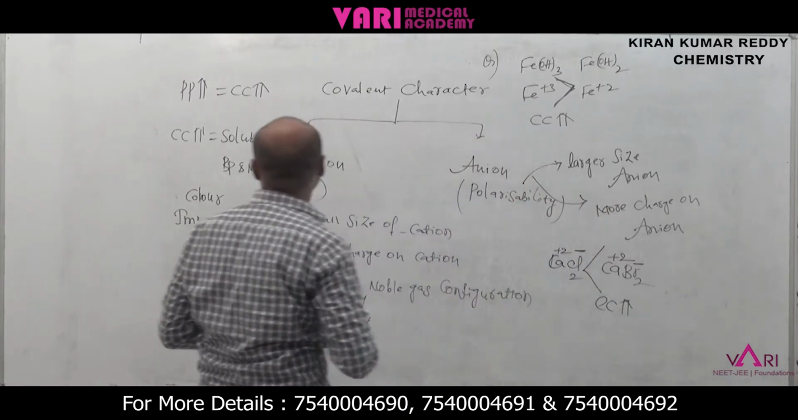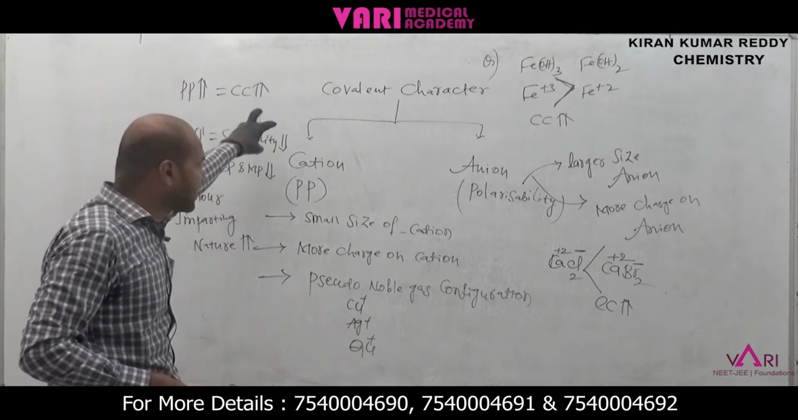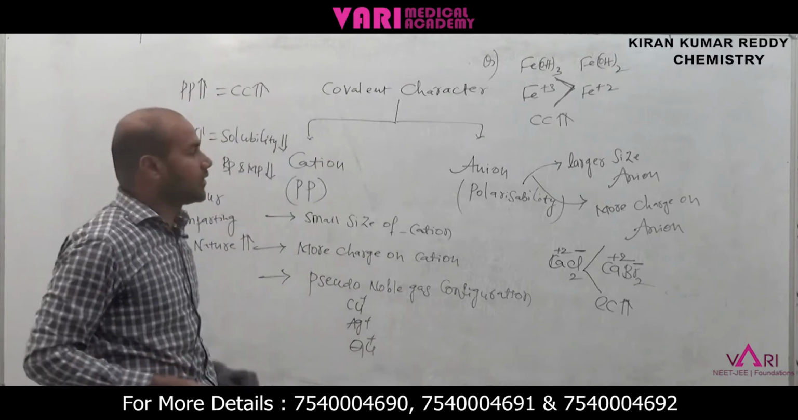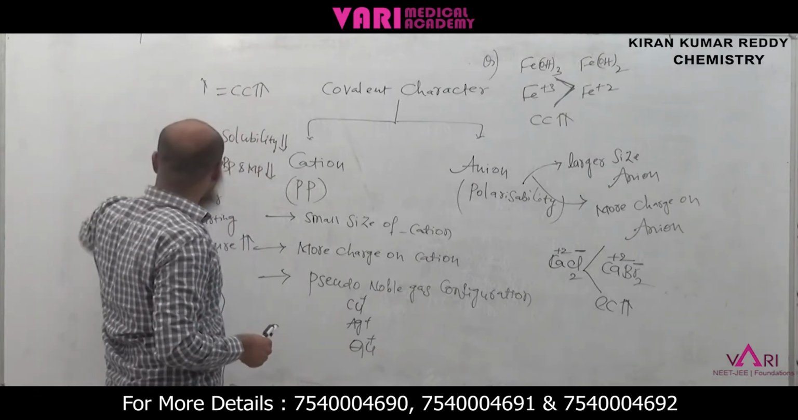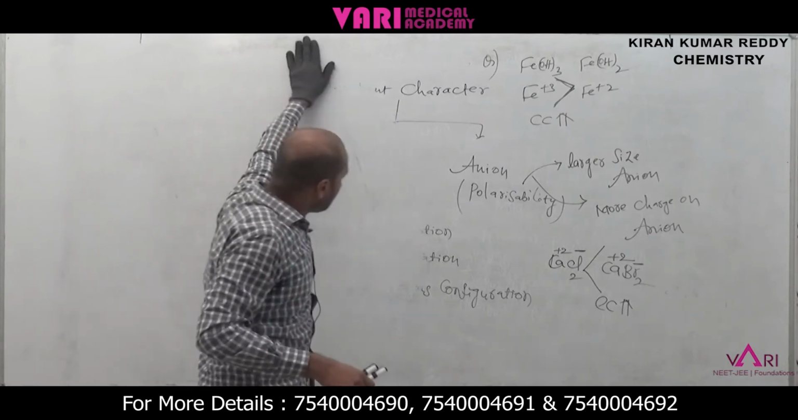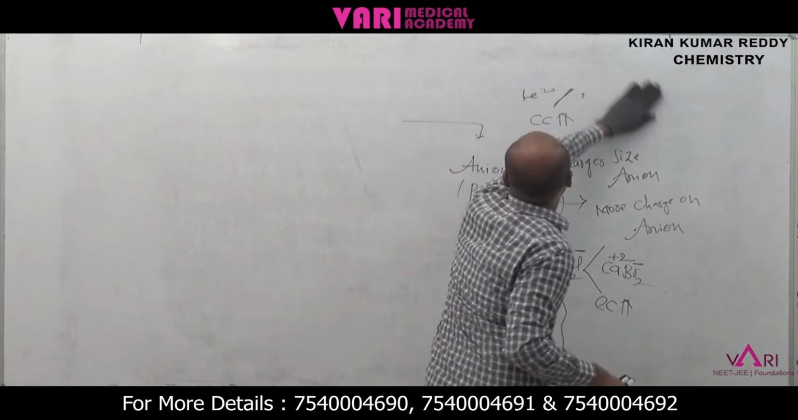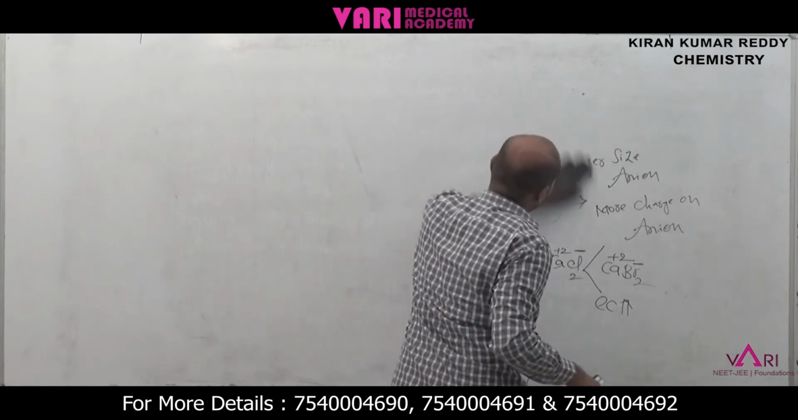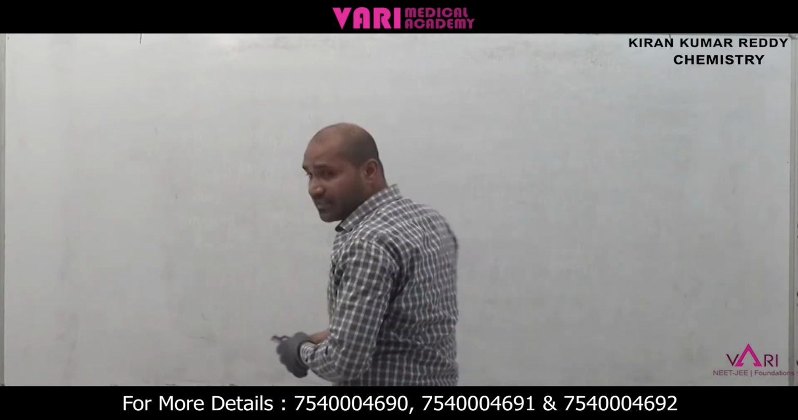Based on Fajan's rule, what is explained is the percentage of covalent character in an ionic compound. This is Fajan's rule, and this is very important. When you are in any NEET exam and they ask which one has more covalent character, you have to give the answer by using these important points, cation and anion.